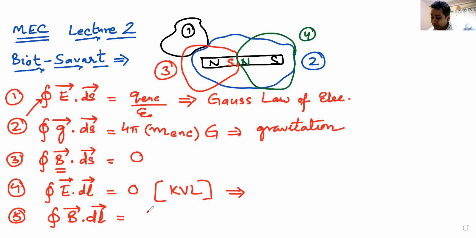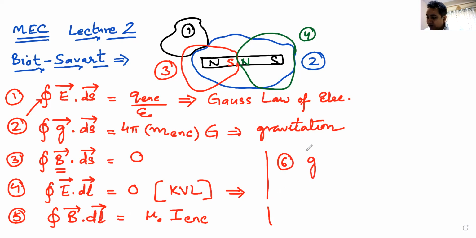Mu naught Ni, sir. Mu naught into I enclosed. Yes, sir. How much current is enclosed? On similar lines, I can write integral of g dot dl. This will be the line integral of gravitational field over a closed loop. And how much will that be equal to? If I move in a closed loop in a gravitational field, what will be the line integral of gravitational field? Zero. Will you remember this? So these are the 6 different equations that I have made.